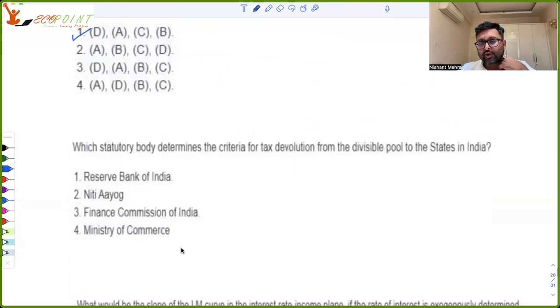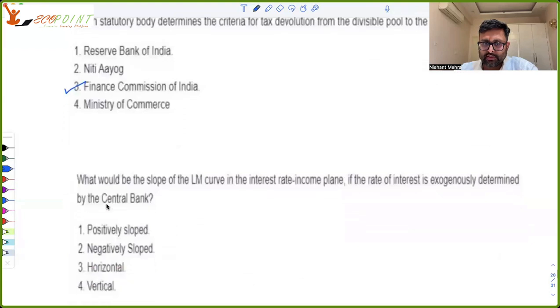Which statutory body determines the criteria for tax devolution for the divisible pool to the states of India? So this Finance Commission of India is going to decide. वो एक फॉर्मूला निकालते हैं जिससे this is being decided that how the tax is going to be devolved to the states. Different criteria हैं, different weights हैं for the different criteria, and then depending on that it is given to the different states.